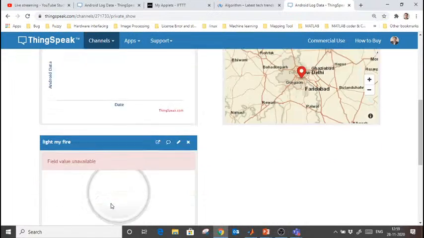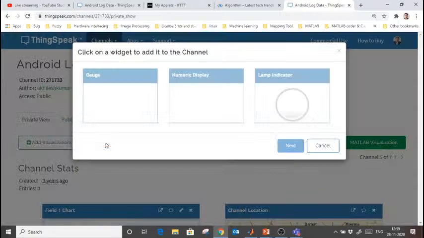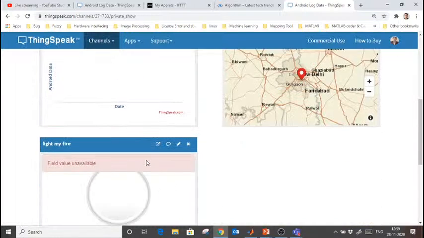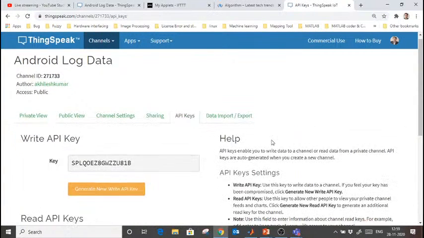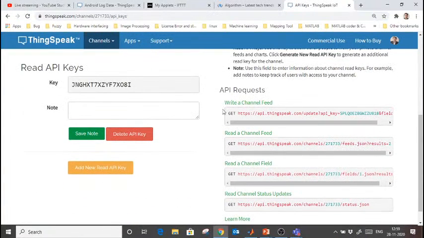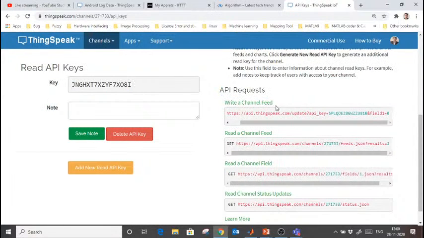So how to create this kind of lamp? Here is the option Add Widgets. From here you can use the lamp, a numeric display, or a gauge as well. So I added it here. Now if I go to API Keys, here is the link showing how you can connect with Google Assistant, or you can connect with Alexa also. It depends on you. To write a channel feed or to read the channel feed, you can use these links.